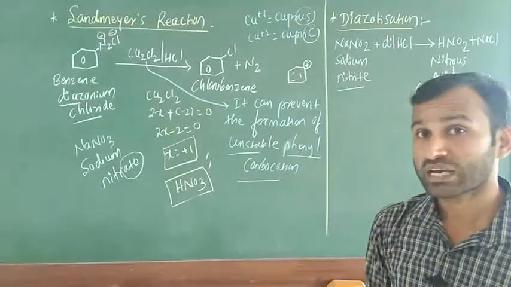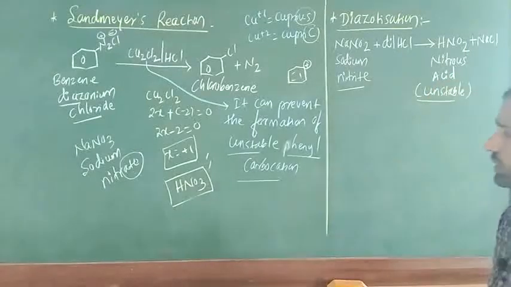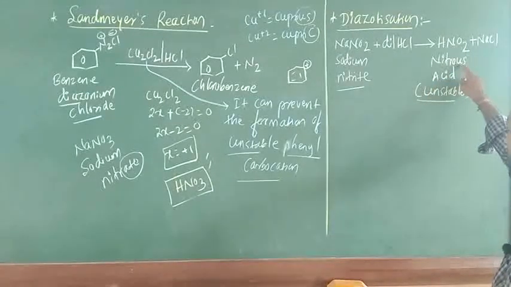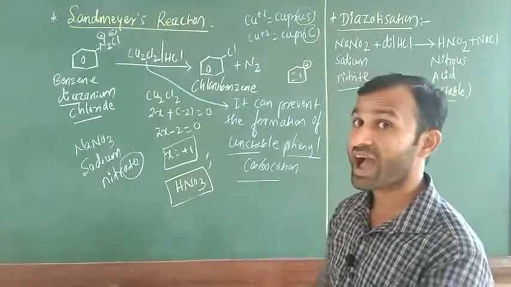Out of these two, which is unstable? HNO2 is unstable. This is nitrous acid. Just here, OUS is there, no? Nitric acid, in this case, you are going to get an IC acid.